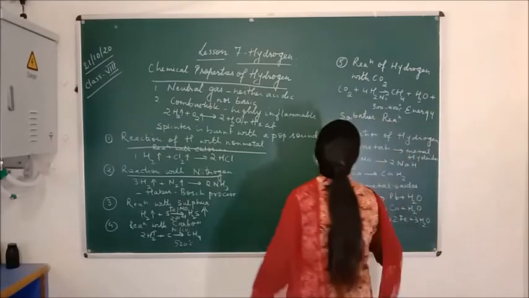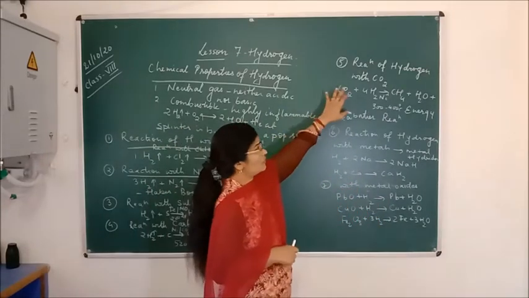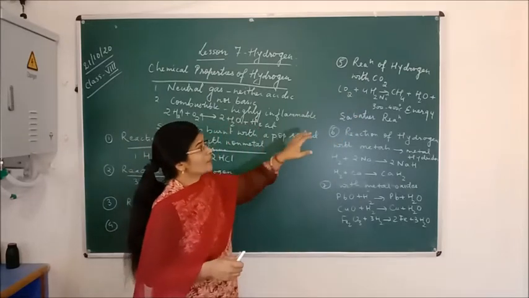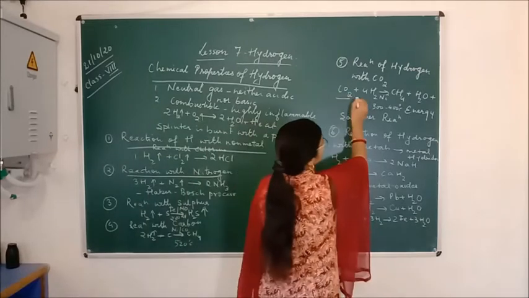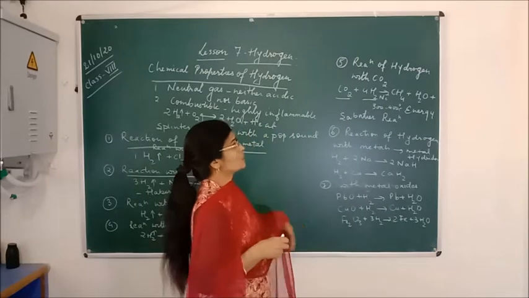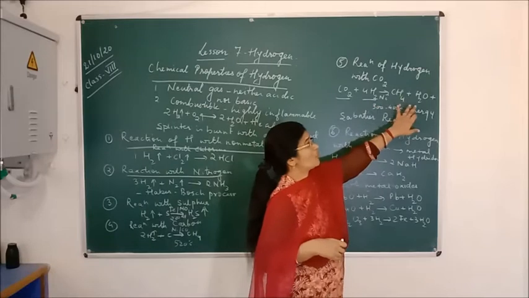Another reaction we will talk about is the reaction of hydrogen with carbon dioxide. Carbon dioxide is also a gas. When carbon dioxide comes in contact with hydrogen gas in the presence of nickel as a catalyst, it forms methane as well as water.